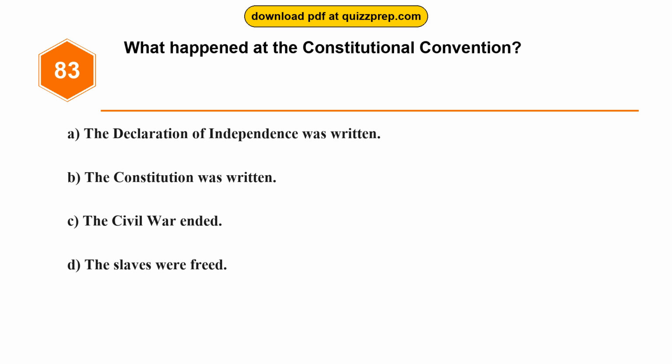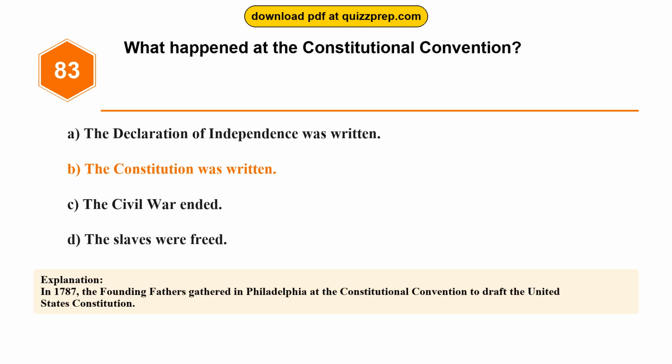Question 83. What happened at the Constitutional Convention? Option A. The Declaration of Independence was written. Option B. The Constitution was written. Option C. The Civil War ended. Option D. The slaves were freed. The correct answer is option B. The Constitution was written. In 1787, the Founding Fathers gathered in Philadelphia at the Constitutional Convention to draft the United States Constitution.